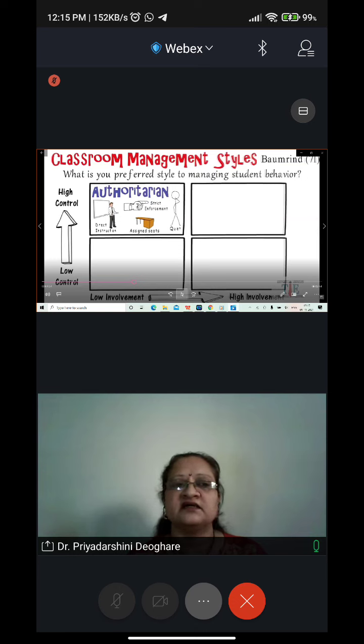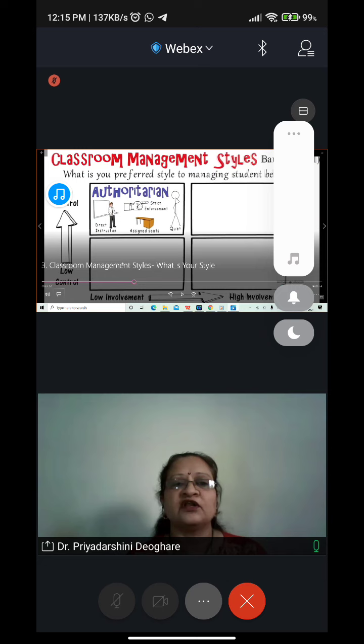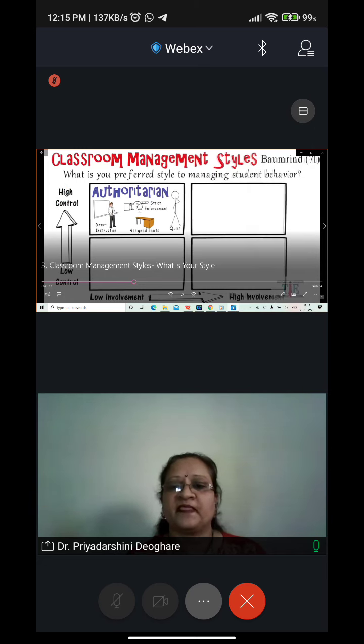As we have seen in the diagram, this is the high control and low involvement style. This is a matrix: low involvement and high involvement, low control and high control. This is at the intersection of high control and low involvement. So authoritarian is a style which has high control and low involvement. Let us move on to the next.